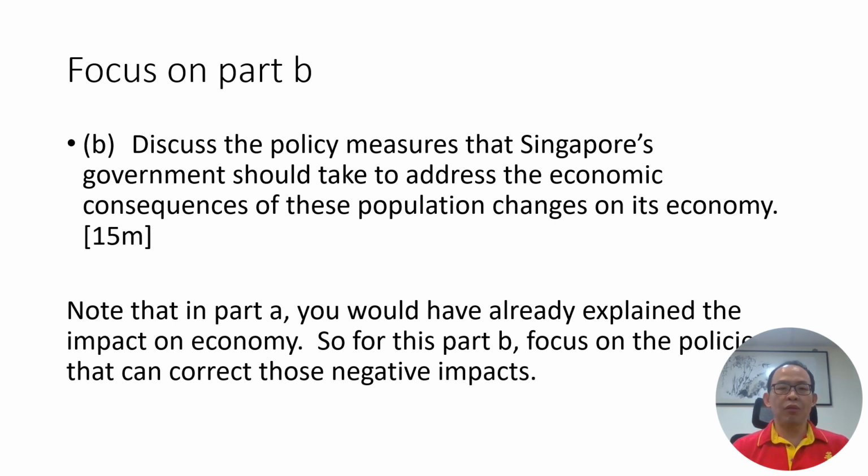So in part B, you are supposed to discuss the policy measures that Singapore's government should take to address the economic consequences of these population changes on its economy. So you can see again the connection between part A and part B. In part A, you would have already explained the impact on the Singapore economy. So for part B, you should focus on the policies that can correct these negative impacts.